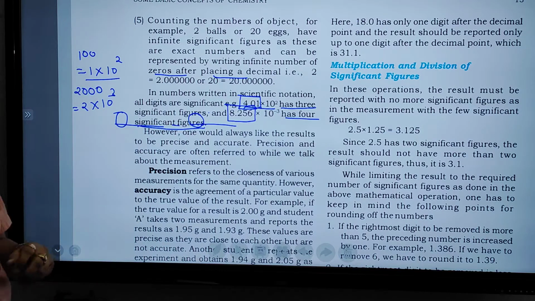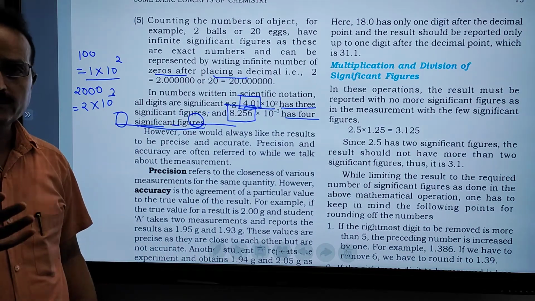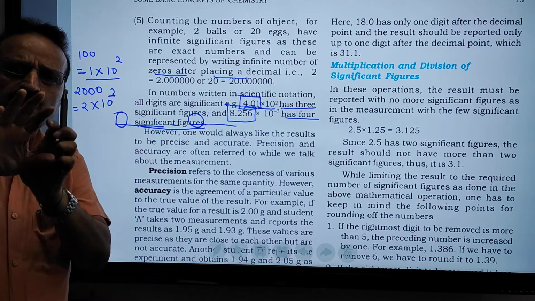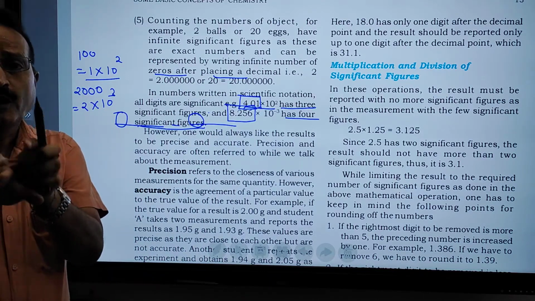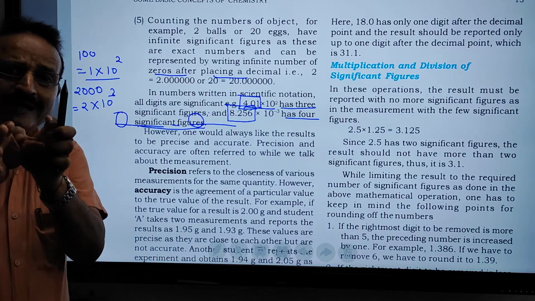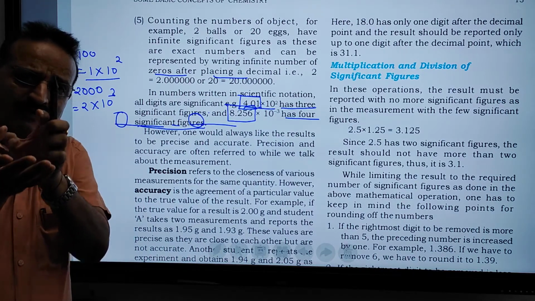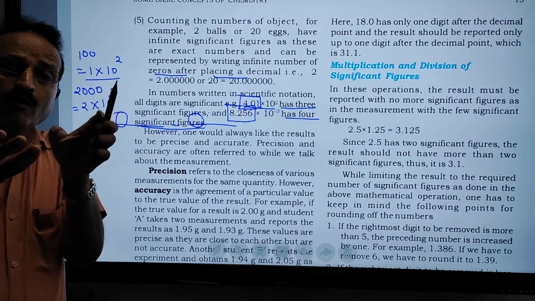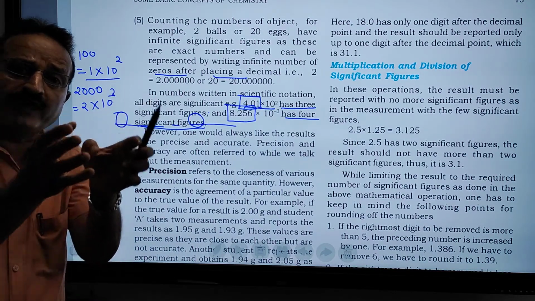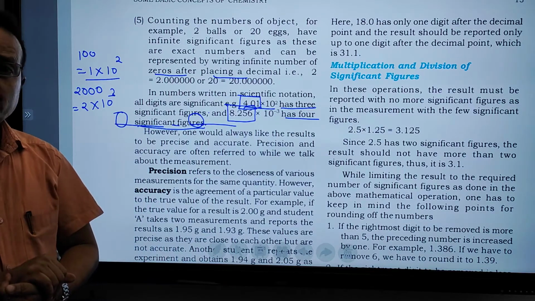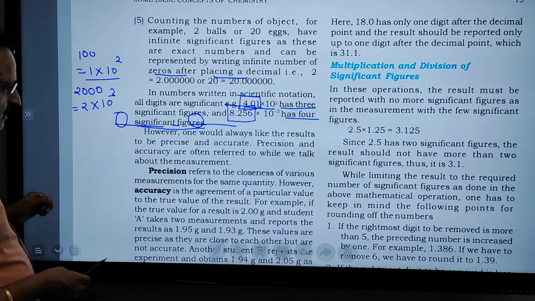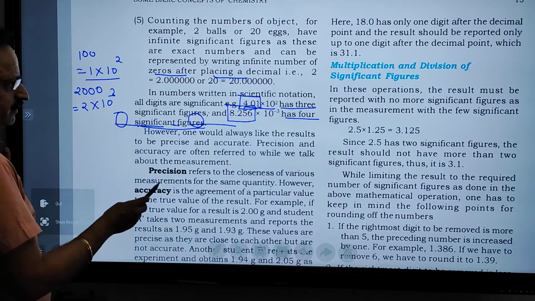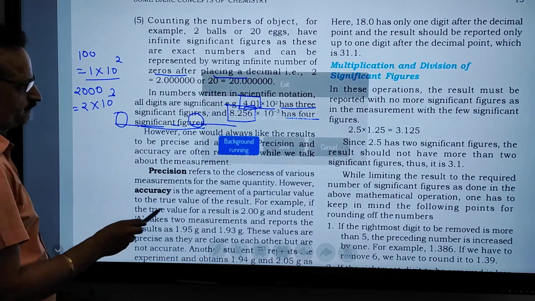So when you are writing in scientific notation, 10 raised to minus 5 or 10 raised to plus 5 is not considered. Before the 10 raised to something, all the digits which you are given are significant digits. Clear? Very easy, very simple.